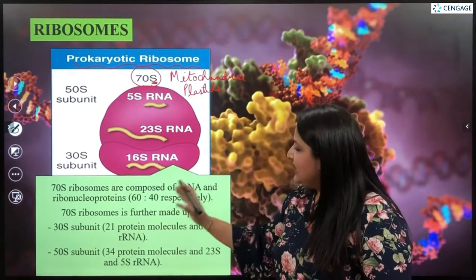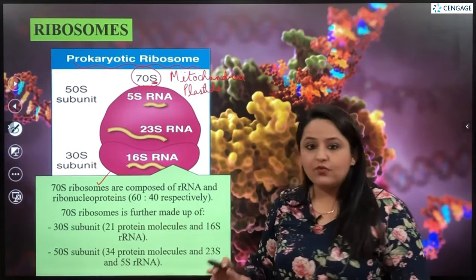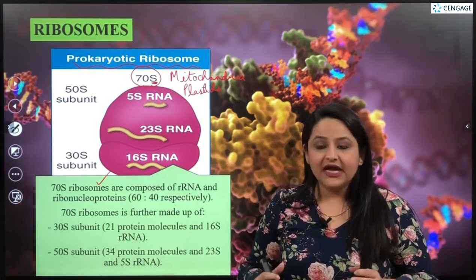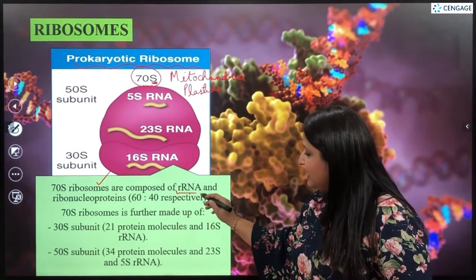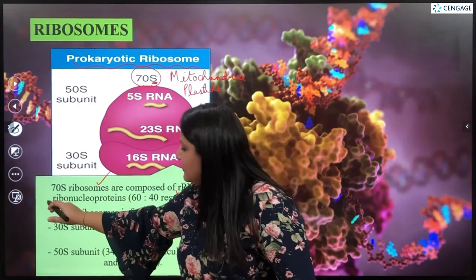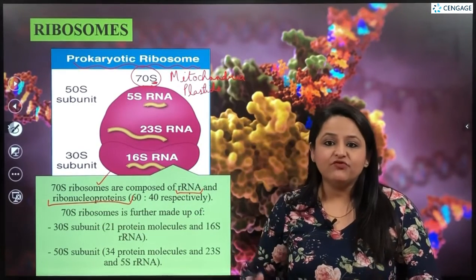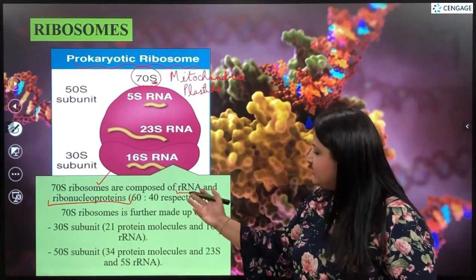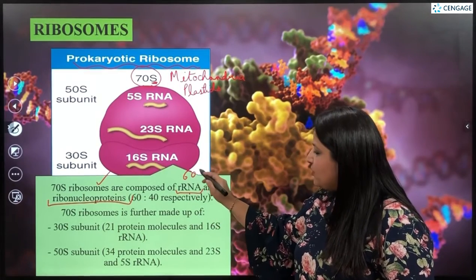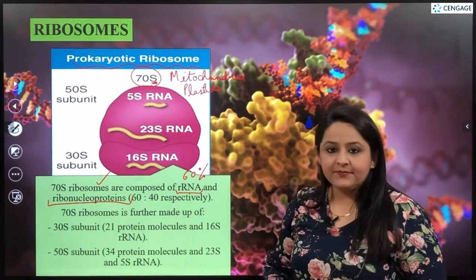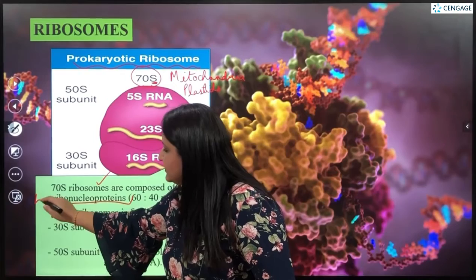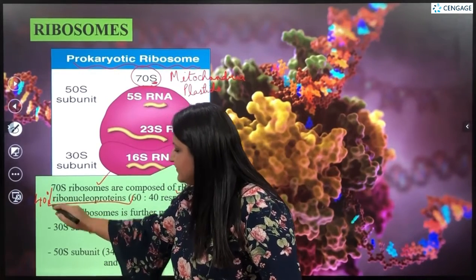So, 70S ribosomes are composed of ribosomal RNA as well as ribonucleoproteins in the ratio of 60 to 40 respectively. So, there is approximately 60% ribosomal RNA and 40% of this proteinaceous structure.